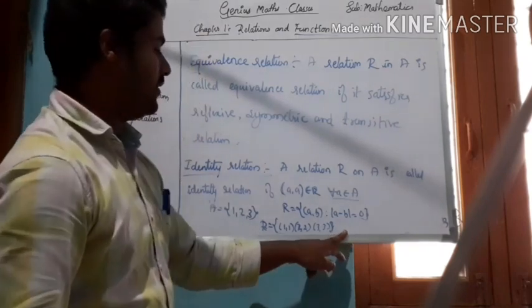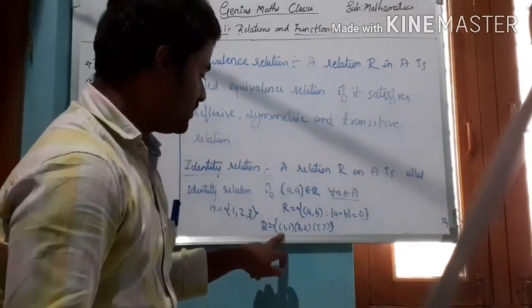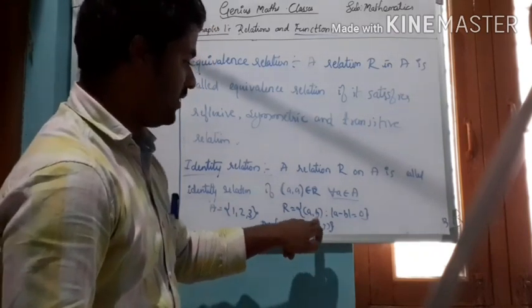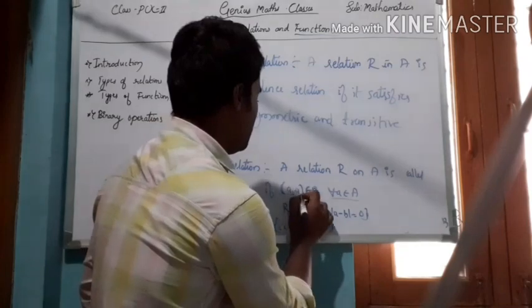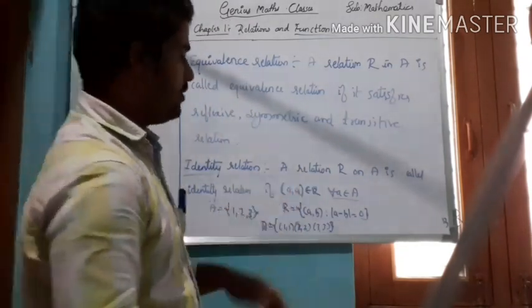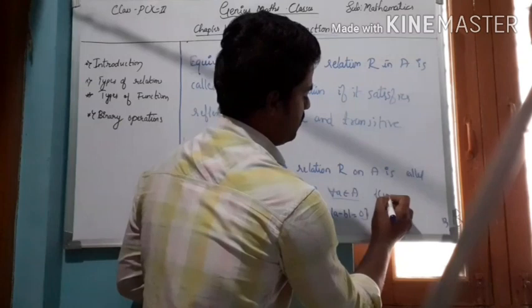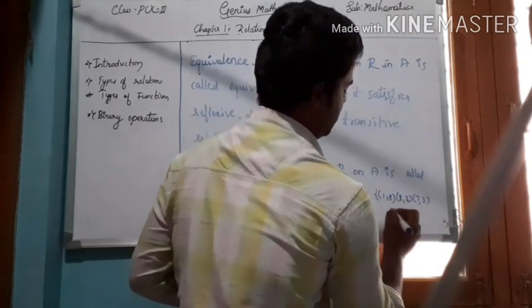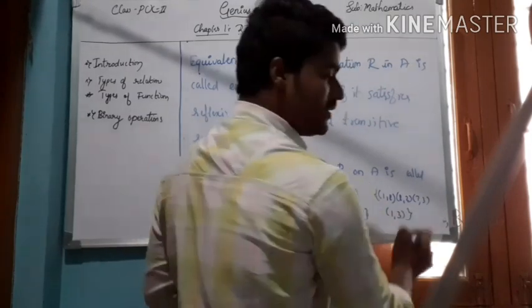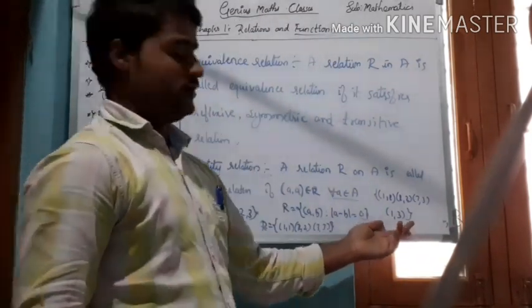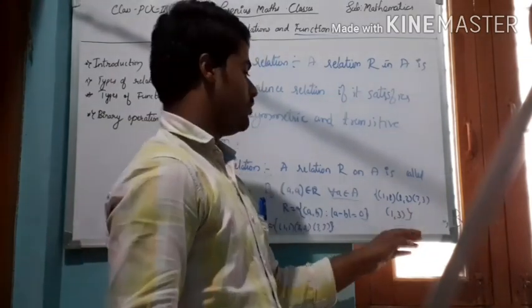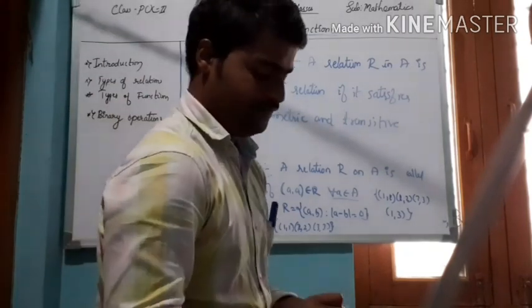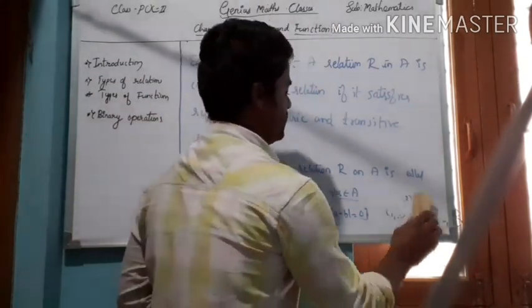It is an identity relation because the elements of this relation exist in this kind only: (a, a). But in a reflexive relation it may exist like this: (1, 1), (2, 2), (3, 3) and (1, 3). It may exist in a reflexive relation, but it can't exist like this in an identity relation. So this is about the identity relation.